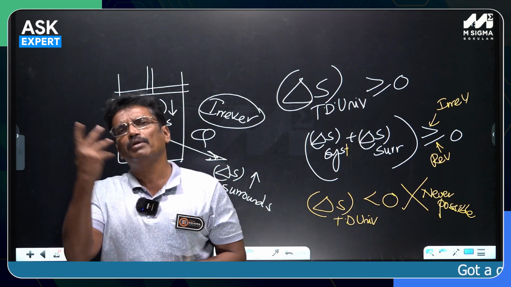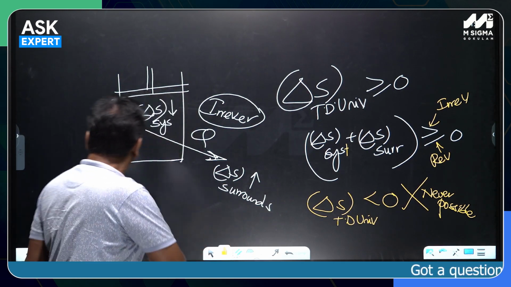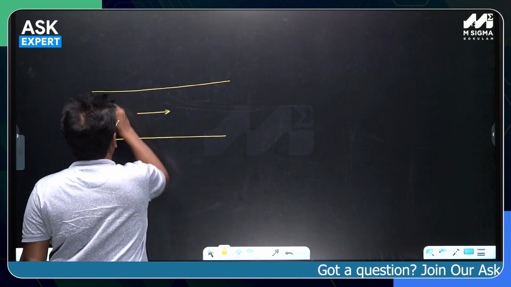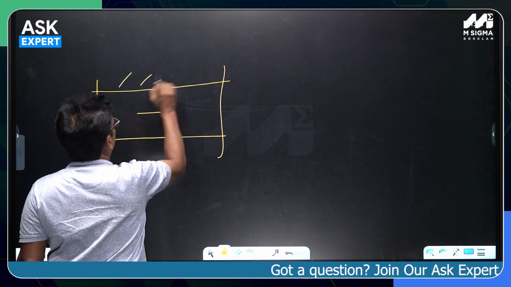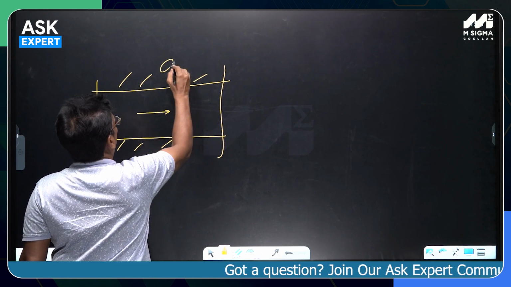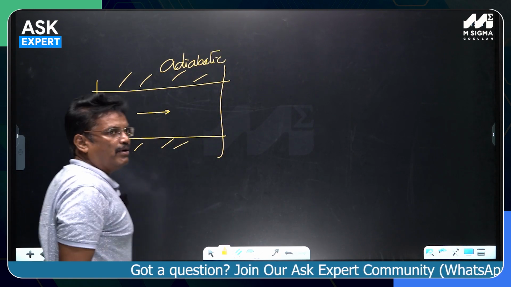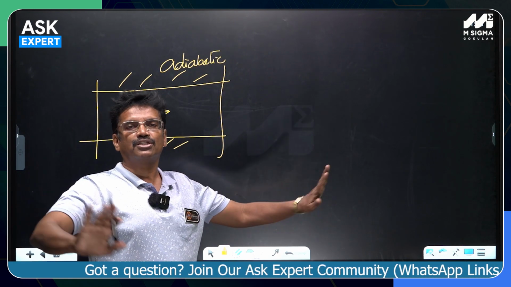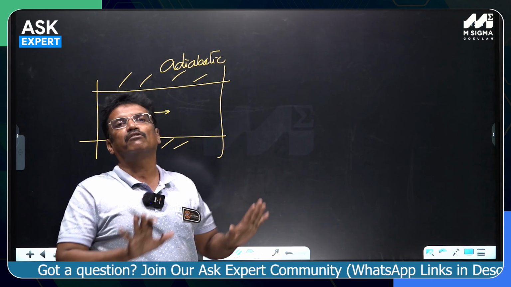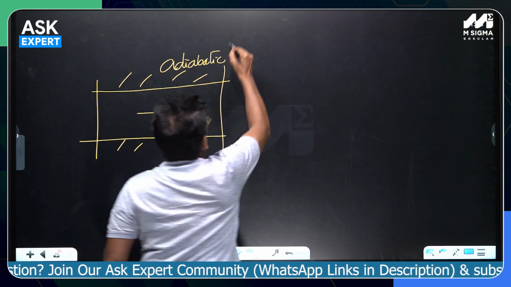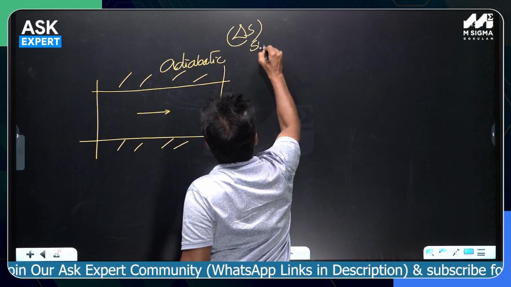On that, there are so many questions being asked in GATE. For example, if there is a flow happening, say it is an adiabatic process, no heat transfer. We know that in an adiabatic process, the entropy change of the system will always be greater than or equal to 0. Because if it is adiabatic, what is delta S of the surroundings?